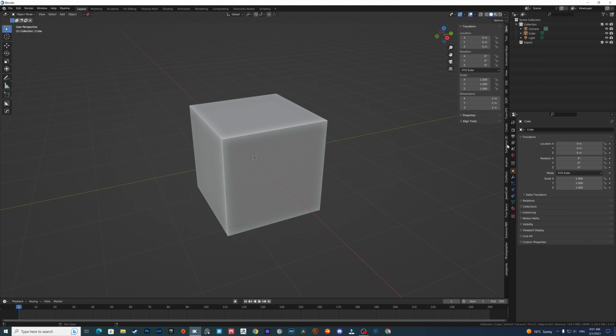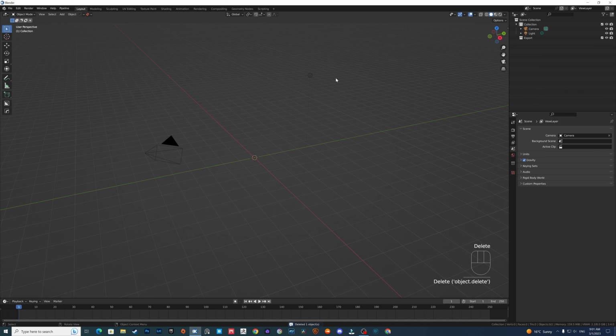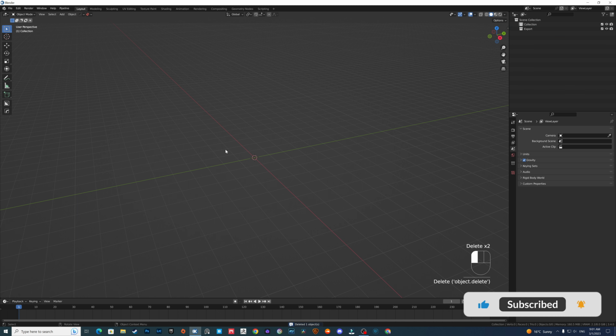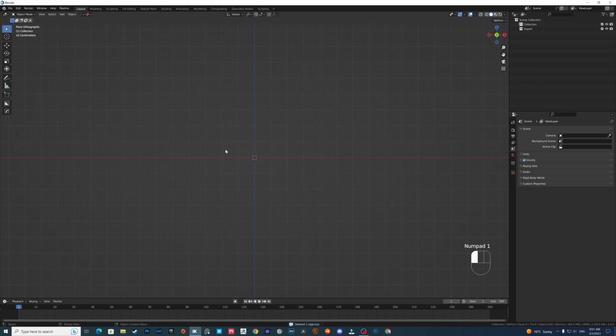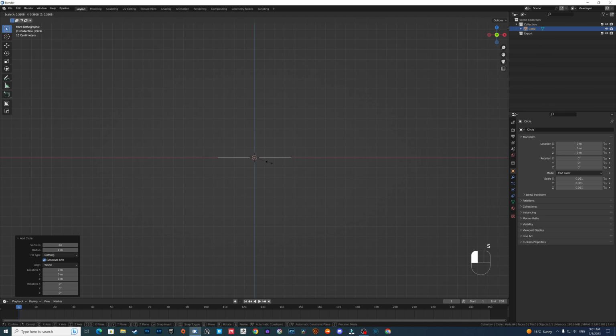Let me enable the screencast so you can see what I'm doing. Delete this cube, delete this light, delete the camera, go to front view and add this circle. Make sure it's 64 vertices and resize something like this.